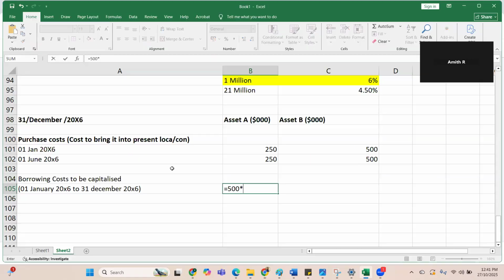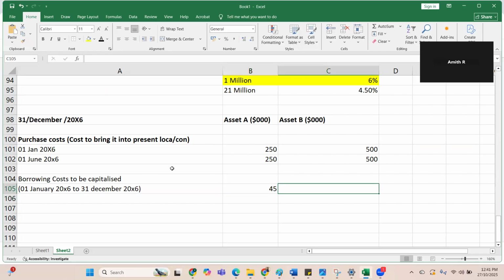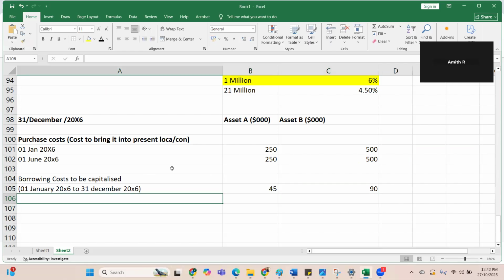The loan rate was 9%, so into 9%, for the whole year. So the total is 45,000, the borrowing cost here. And what would be the borrowing cost here? 1,000 at 9%, for the first year it was getting ready to use. So it would be 90,000. Okay, borrowing cost to be capitalized.